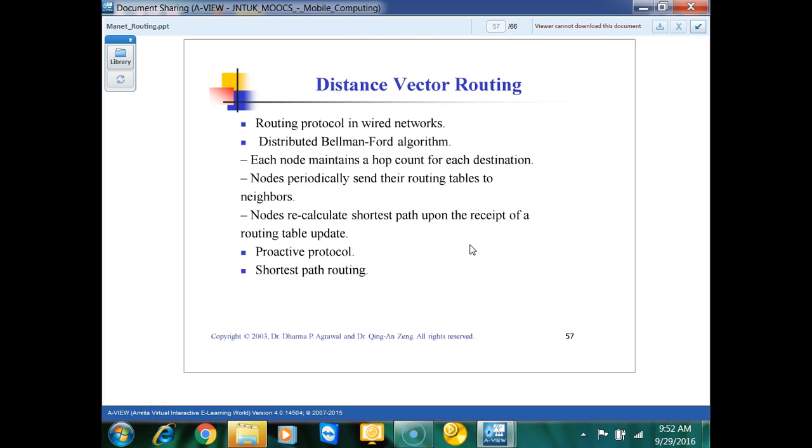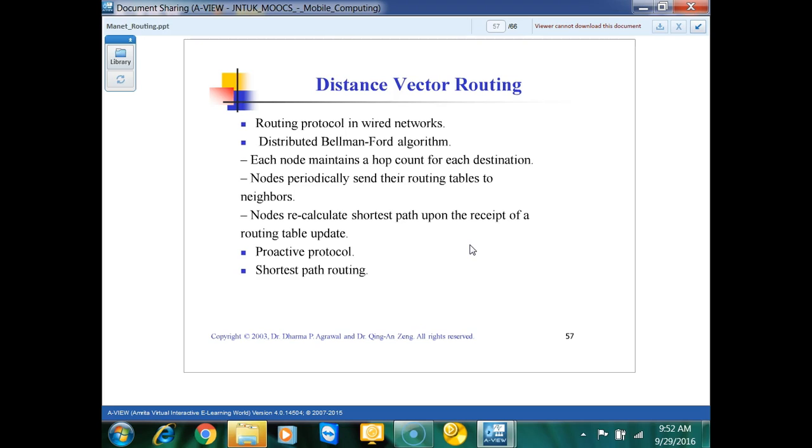Previously, in AODV, we were not able to find the shortest path depending on the routing table. But here we have all the information in the routing table, because this is a table-driven mechanism. So we can find the shortest path from source to destination, and we can recalculate in between also.